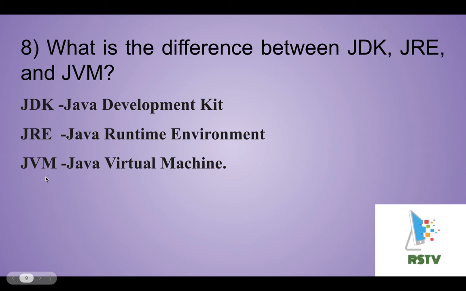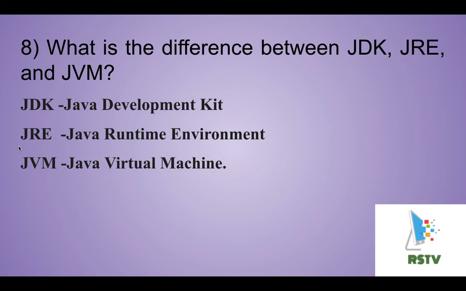So we are discussing the differences. JDK is a software development kit, whereas JRE is a software bundle that allows the Java programs to run. For developing, we use the JDK. For running, we use the JRE. Java Virtual Machine is for executing the bytecode.